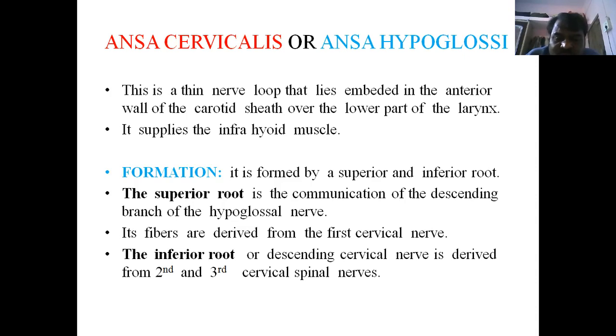Some of the fibers derived from the first cervical nerve form the superior root of the ansa cervicalis. It descends, whereas the descending cervical nerves are derived from C2 and C3. These descending branches C2, C3 go around in front of the carotid sheath and make a loop, the ansa cervicalis. The ascending superior root is formed by C1 accompanied with the hypoglossal communicating branch. The formation of the ansa cervicalis is exactly in front of the carotid sheath.